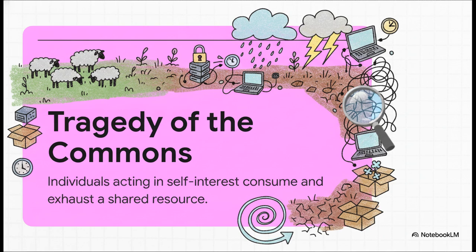To understand this, we have to look back at the tragedy of the commons. It's this famous concept from 1968 by an ecologist named Garrett Hardin. Just picture a shared green pasture. Every herder wants to add more animals because, hey, it benefits them individually. But eventually, that pasture gets completely overgrazed and destroyed.